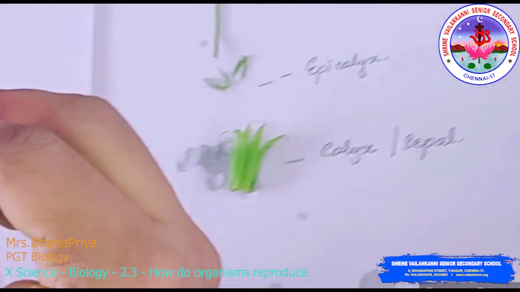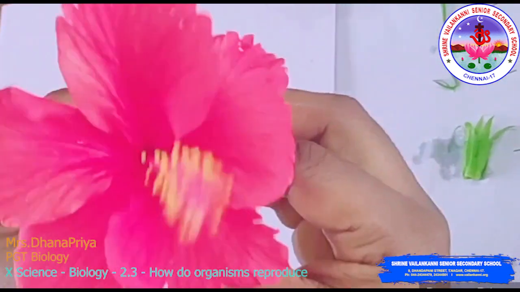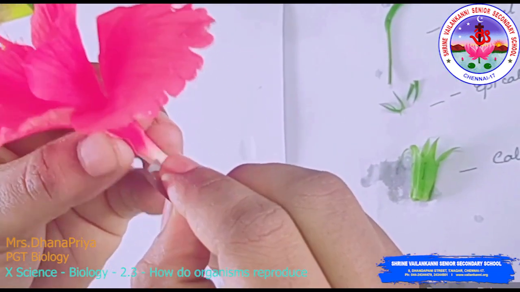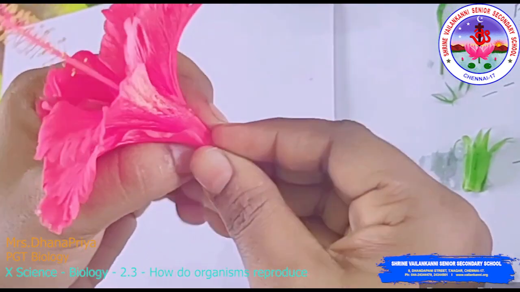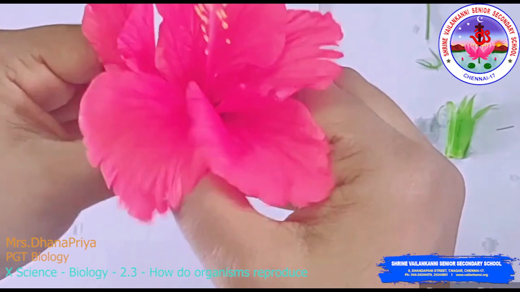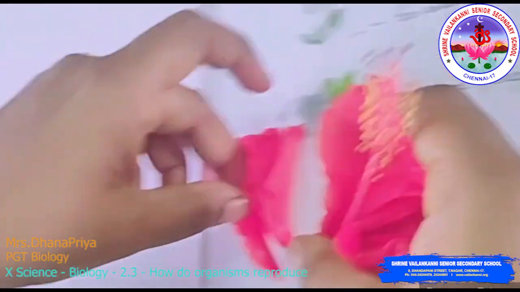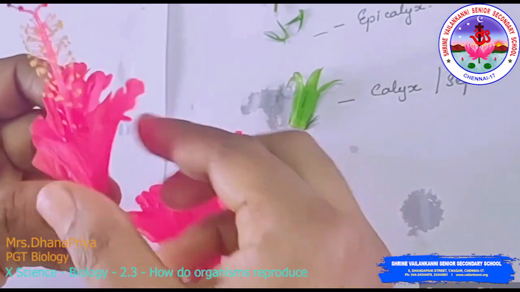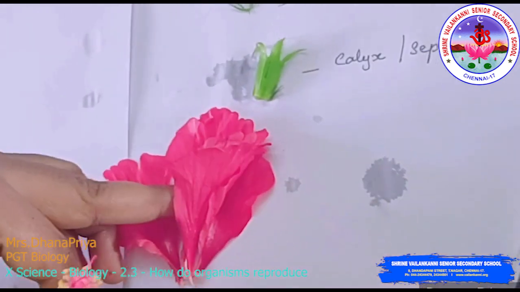Now I will show the corolla. These bright red colored floral leaves are the corolla. I just make a slight cut here and remove the corolla part. Third one, fourth and fifth.